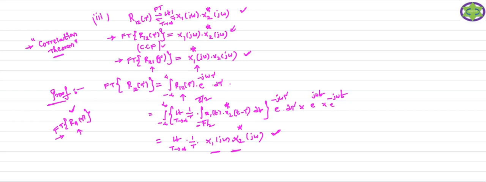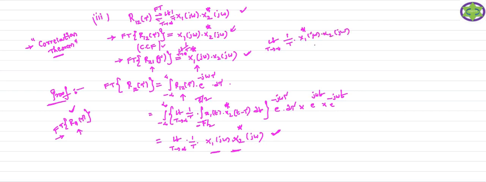If you take the Fourier transform of the cross correlation function R12 of tau, you get this result. If I take R21 of tau, I get the result as limit T tends to infinity 1 by T, x1 conjugate of j omega into x2 of j omega.